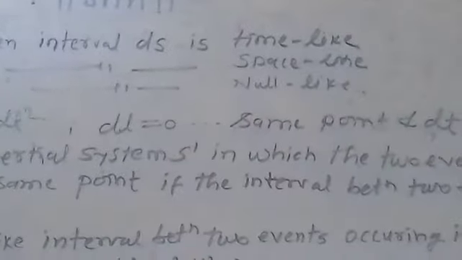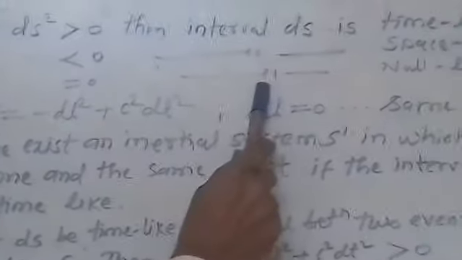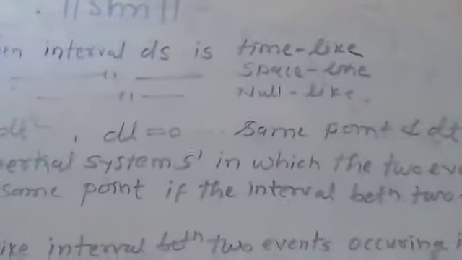Now whenever ds square is greater than 0, we say the interval ds is a time-like interval. Whenever it is less than 0, we say it is a space-like interval. And whenever ds square is equal to 0, such intervals are known as null, or light-like, intervals.